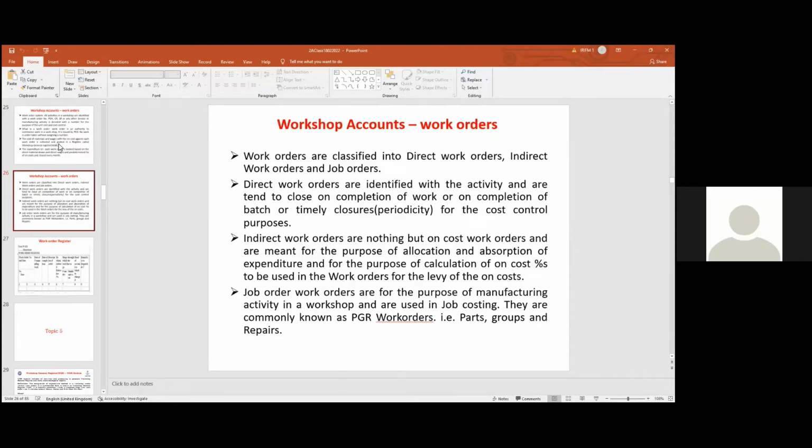completion works. Some repair works are completed periodically. So for every month we will close the repair oriented work order. So this POH is a repair oriented activity, and its expenditure also has to be cleared. Indirect work orders are nothing but standing work orders.